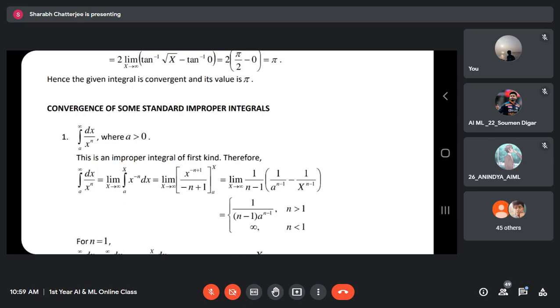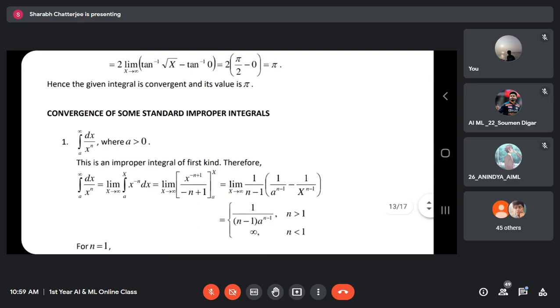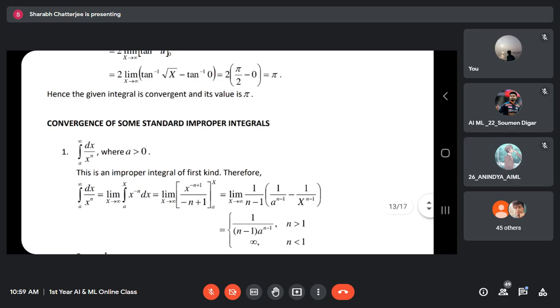We never say the limit does not exist if it is undefined. That's a different question altogether. Now come back to this question. This limit will exist depending on the values of x, and when n is less than 1, that thing is going to infinity because x is going to infinity. But when I'm putting n equal to 1, it has nothing to do with the limit. Can you see? The term is 1 by n minus 1. It is clearly becoming undefined.